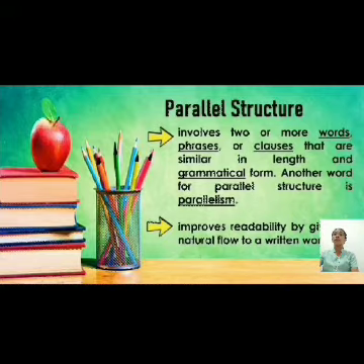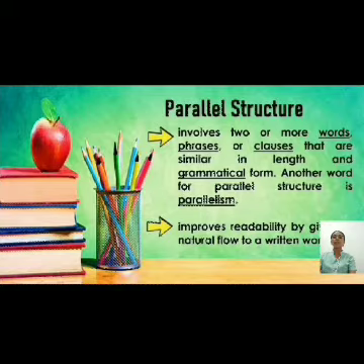It improves the readability by giving a natural flow to written words. In other words, parallel structure means using the same pattern of words to show that 2 or more ideas have the same level of importance. This can happen at the word, phrase, or clause level.